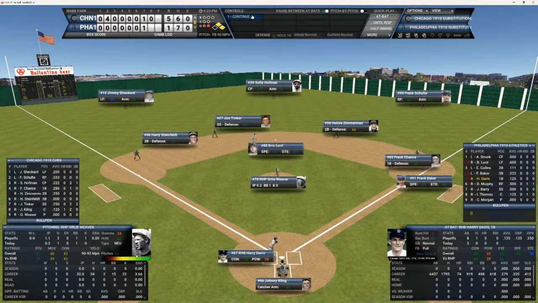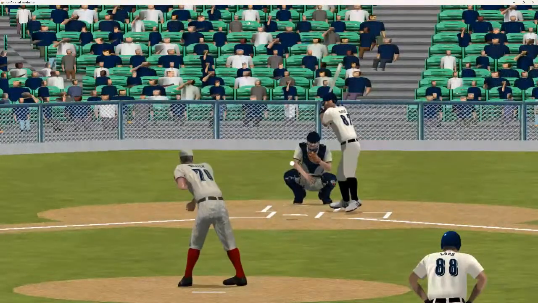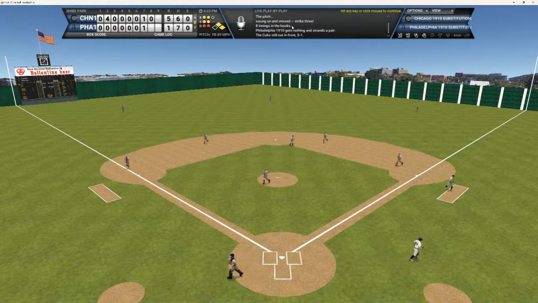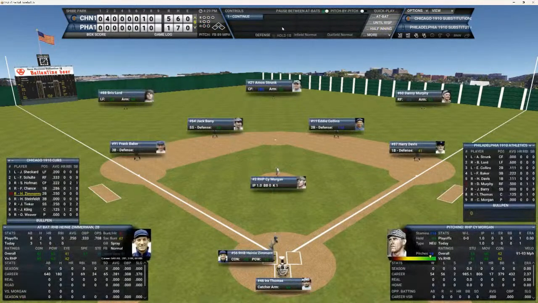Davis is 0 for 3. Can Davis drive in a run here with Lord in scoring position, 2 outs? The 2-2 pitch to Davis, and he swings and misses, and that'll end the inning. The A's ran out of outs. They needed to score in that inning. We get to the top of the 9th. It's a 5-1 ball game.